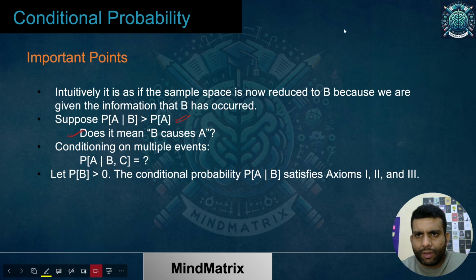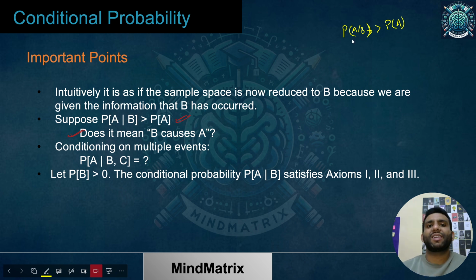Something like this is there, that P of A given B is greater than P of A. So can I conclude that because of B, A is taking place, B is increasing the chance of A happening because A was not taking place on its own? So B is giving it a boost that, okay, because of B, the chances of A occurring are increasing. Can I say that? The answer is no. The answer is no.